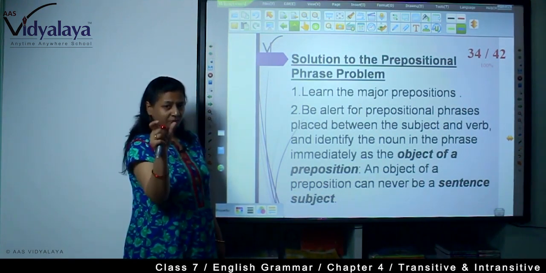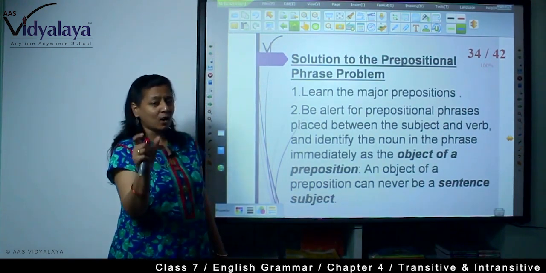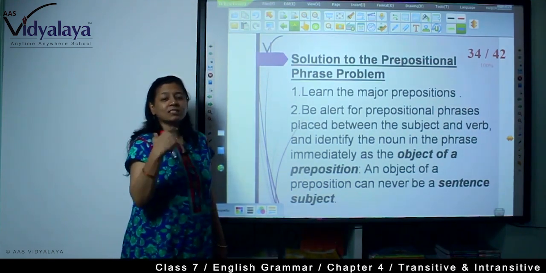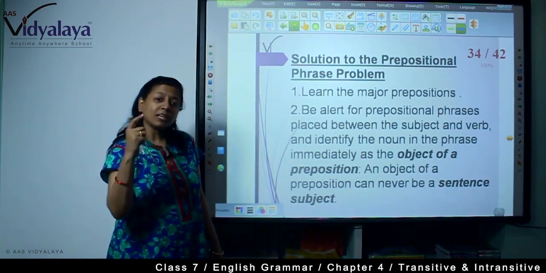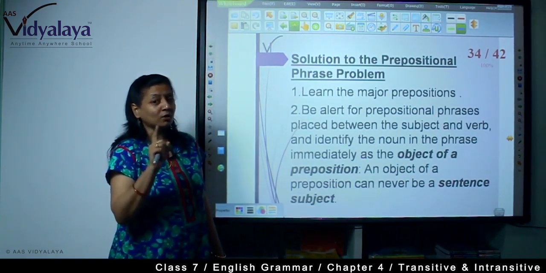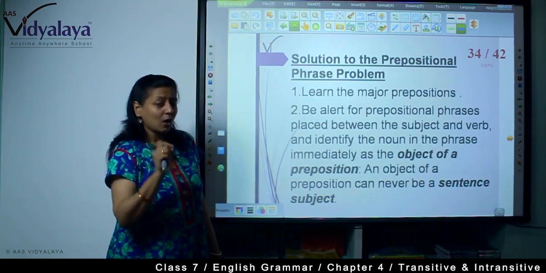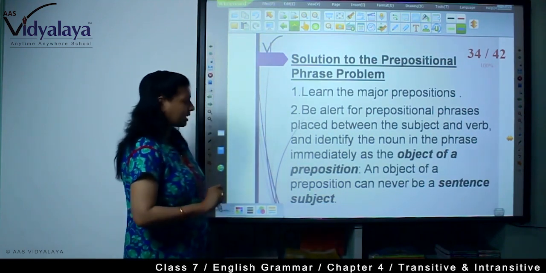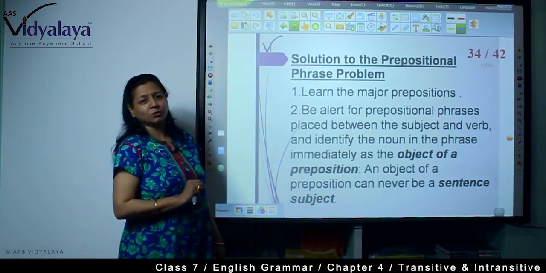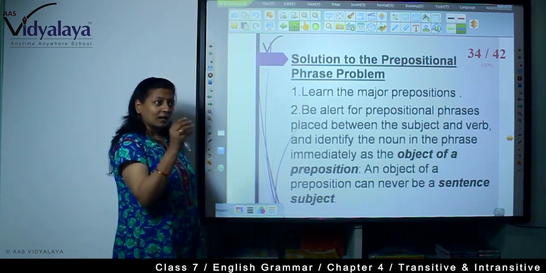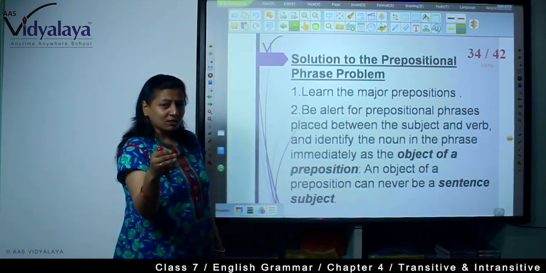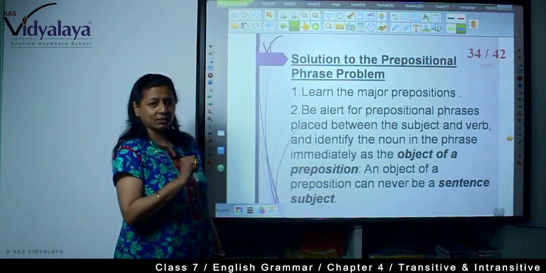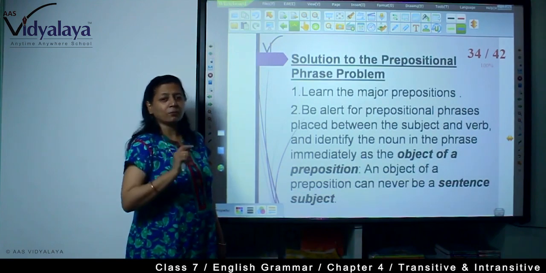If in a prepositional phrase you identify a noun, that is a clue that it is an object of the preposition, not of the sentence. Right? That noun is an object of a preposition. It cannot be the sentence subject. So you don't get confused between the prepositional object and the subject of the sentence. You will have to be very careful in this. For this, learn the prepositions.